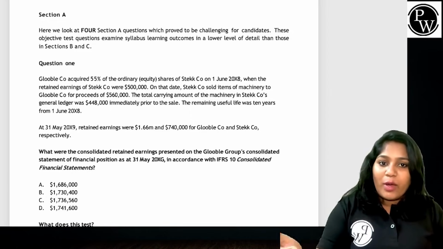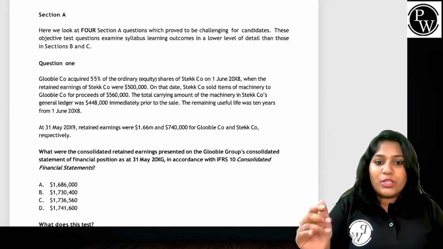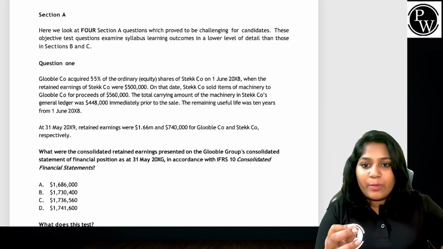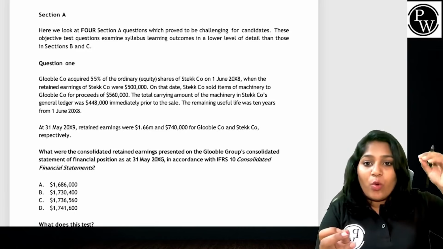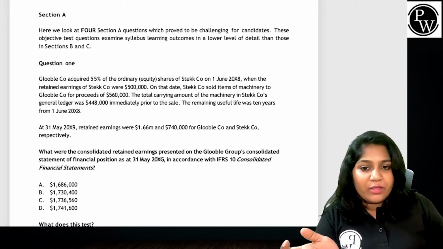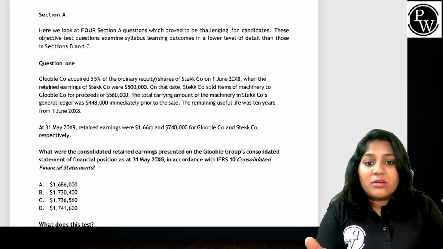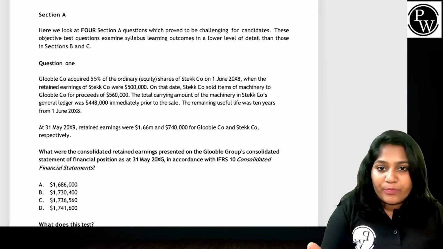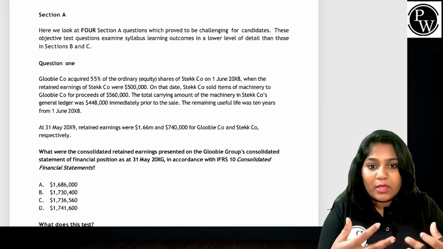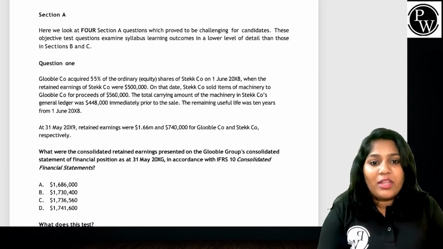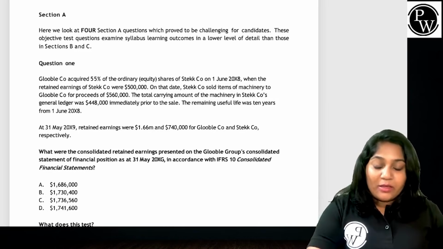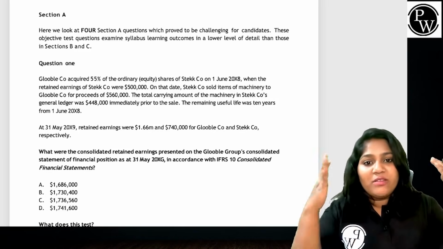I see we have acquired Stick company on 1st Jan 20x8. And the question clearly says at 31st May 20x9, what were the consolidated retained earnings presented in the group statement of financial position at 31st May 20x9? That means they're asking, in the year ending, what is the value that we can expect to have from 1st June to 31st May, so a whole one year. There is no time apportionment required. Always keep this in mind.